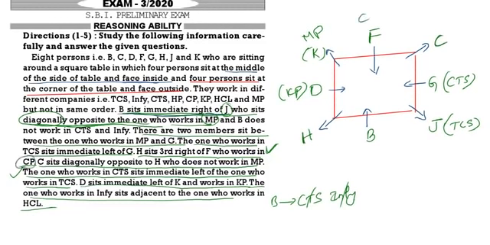F is working in which company? CP. Then INFI is adjacent to HCl. That means one person INFI should come, one person HCl should come. Already B is not INFI. So H will be INFI. And B is HCl. Now we are left with the HP company. So HP company will come for C.